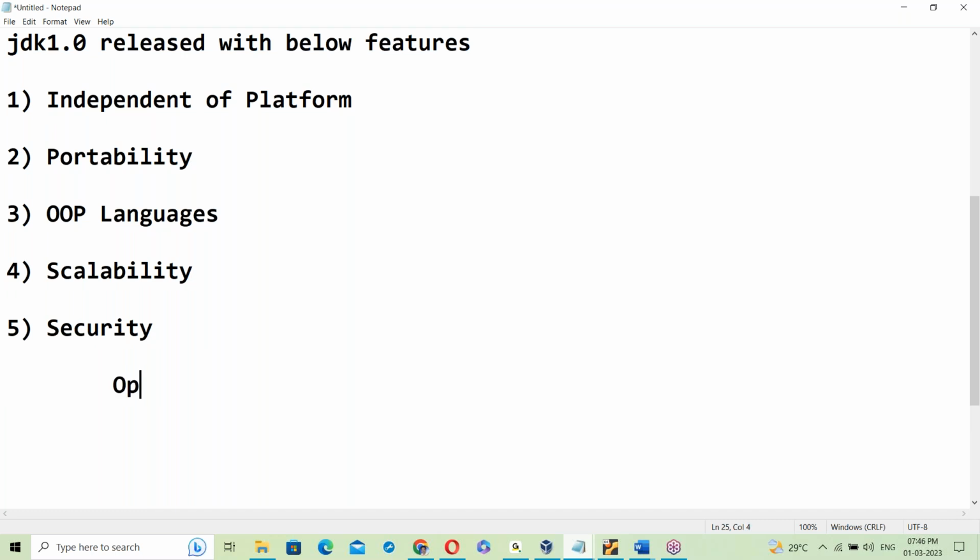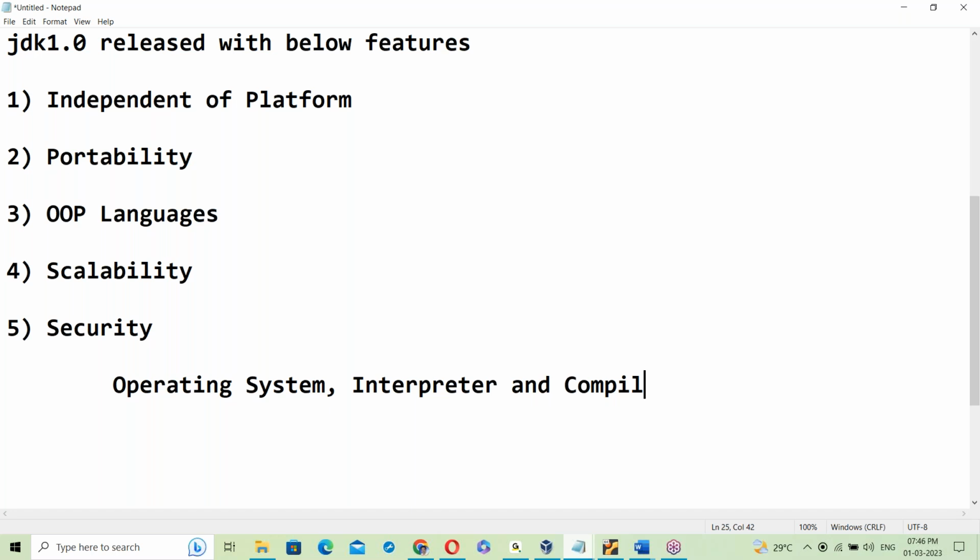Software basics like the operating system. What is an OS? Next, about the interpreter and compiler.